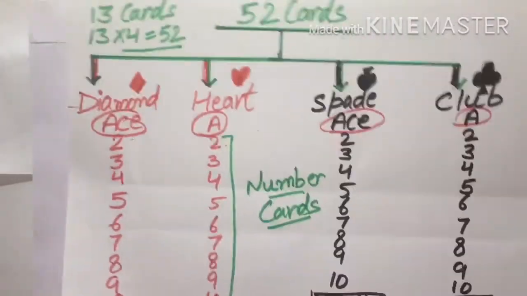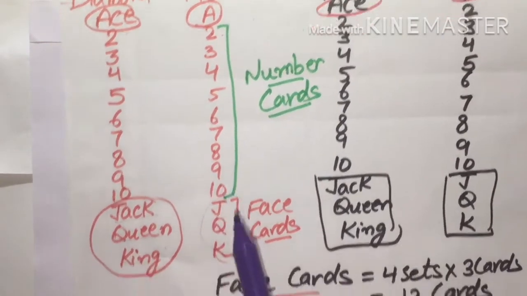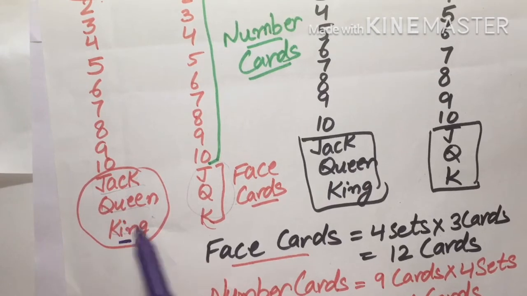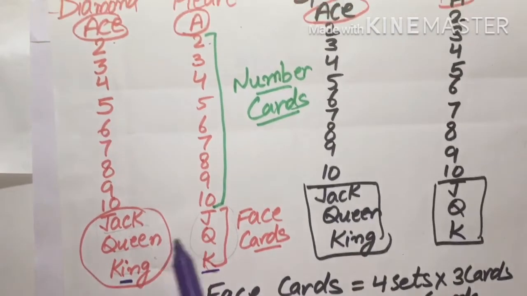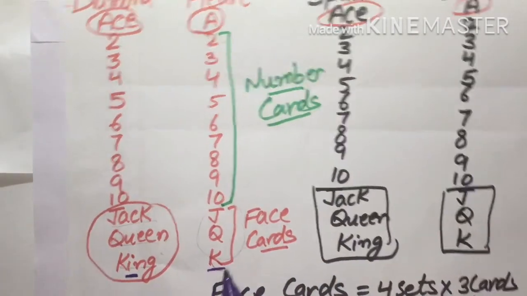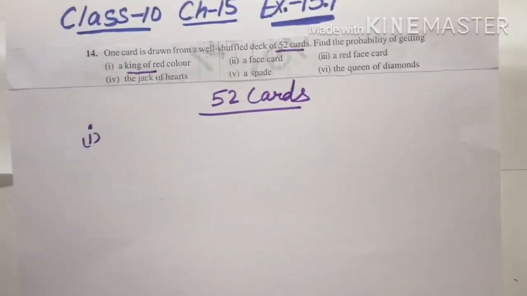So red color belongs to these two sets, these two sets of red color, and they are asking about king. So one king is there in this set and another king is there in the other red set. So only from these two red sets, two kings are there. Now we will find the probability for that.